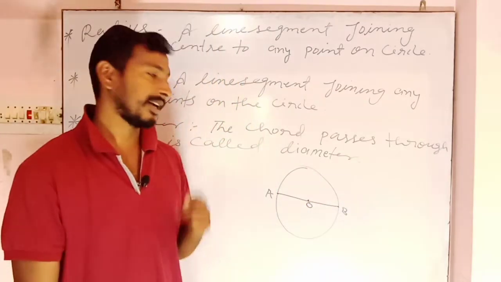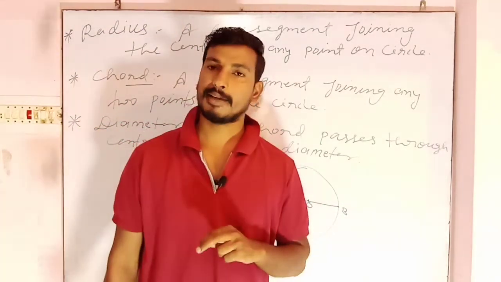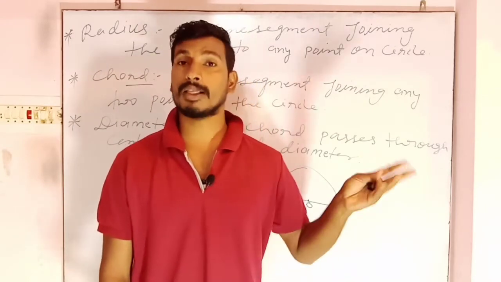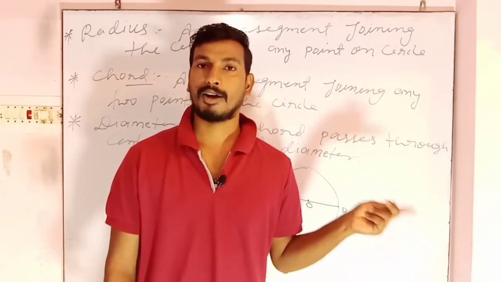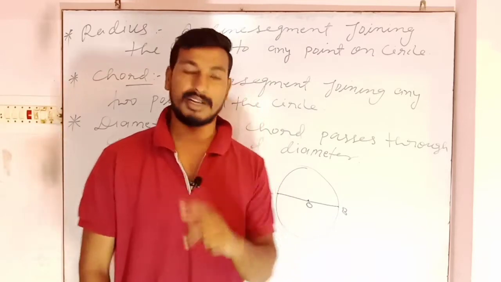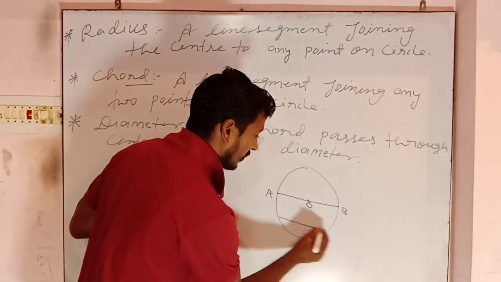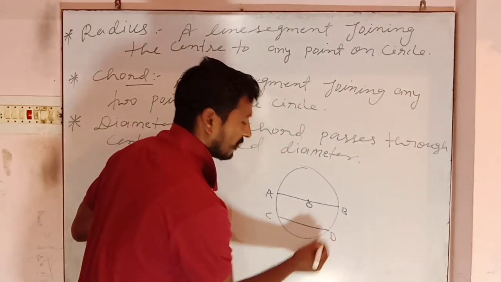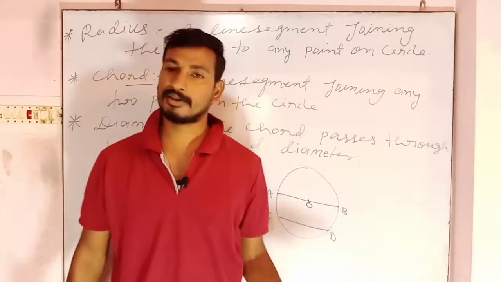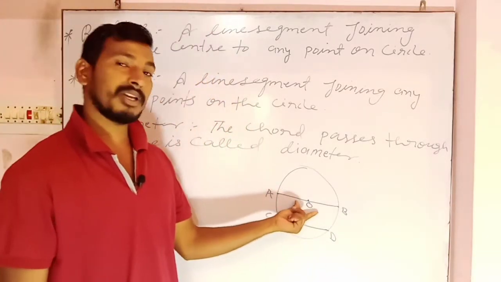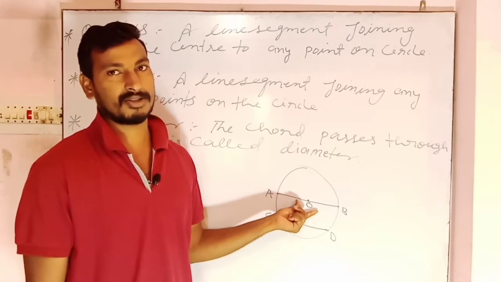So actually we can say that every diameter is a chord, but not every chord is a diameter. Here CD is just a chord. It is not a diameter. But here AB is the diameter and it is a chord also.